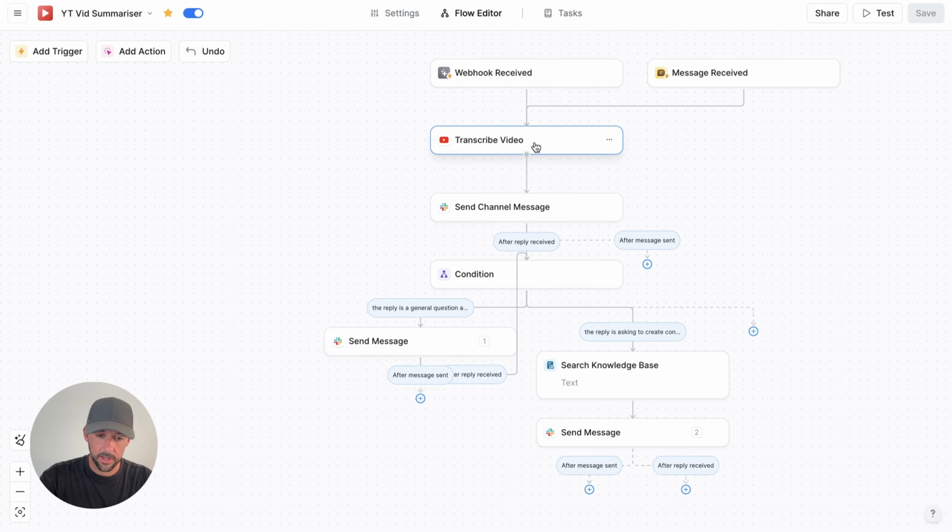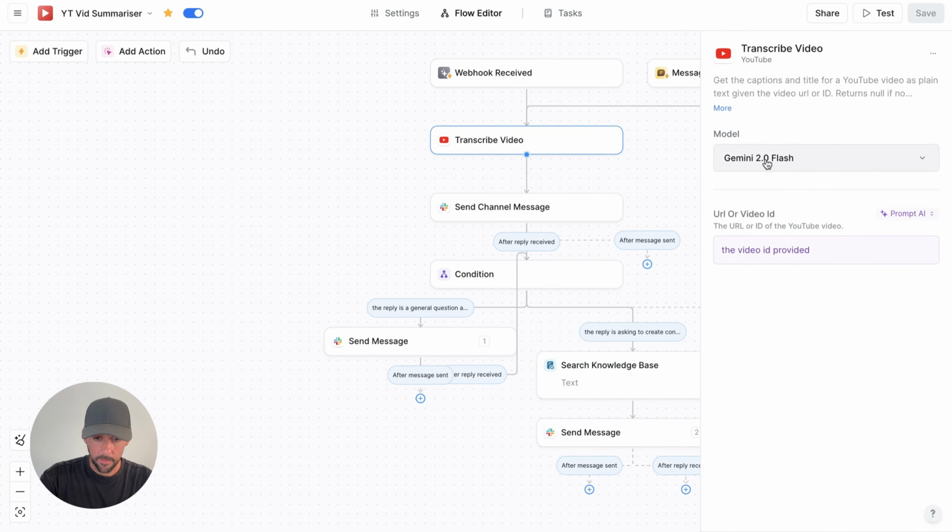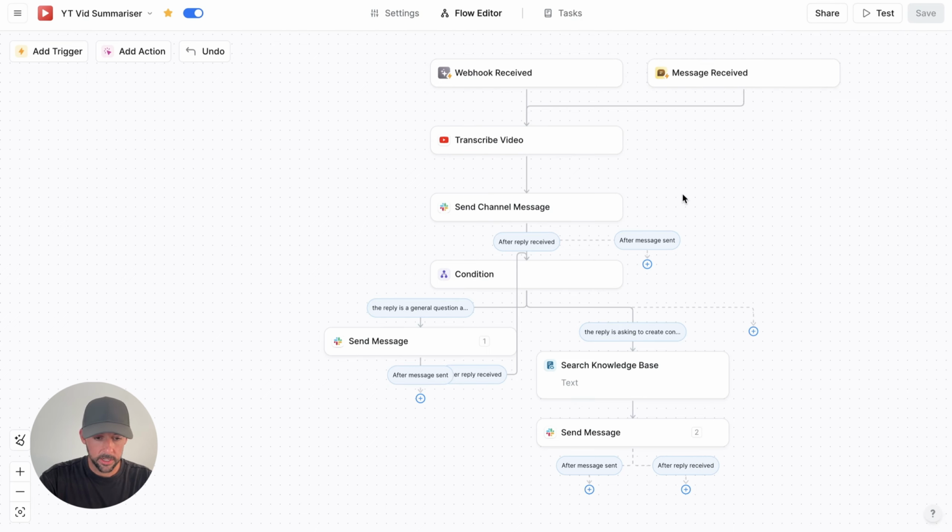It can transcribe the video. This is very simple. I'm using Gemini 2.0 Flash because it's more than capable of getting and transcribing the video in a super fast and cheap way. This is the cheapest reasoning model on the market right now with an absolutely huge context window, so that's why we're using this one. All that we're saying in here is we're using a prompt and we're saying the video ID provided. So it's going to be provided a video ID from either of these two triggers.